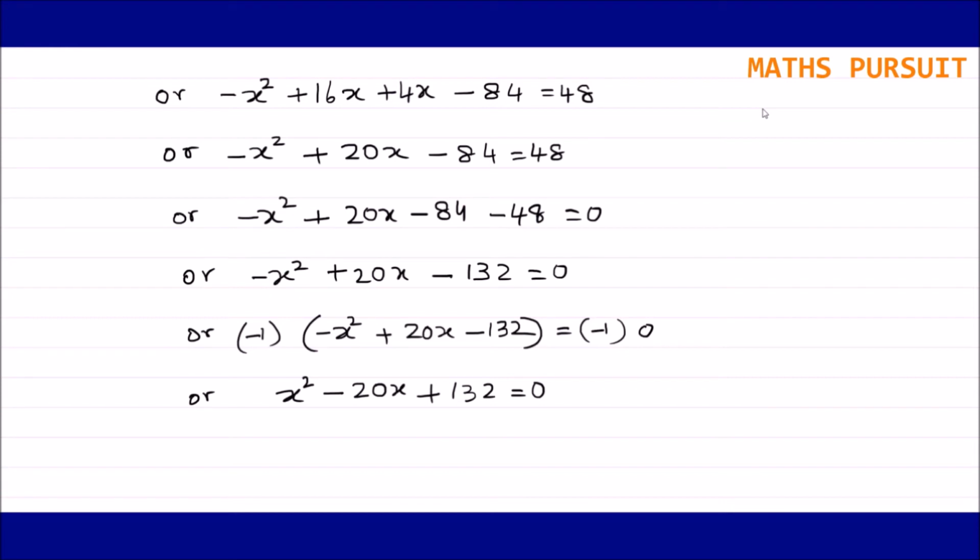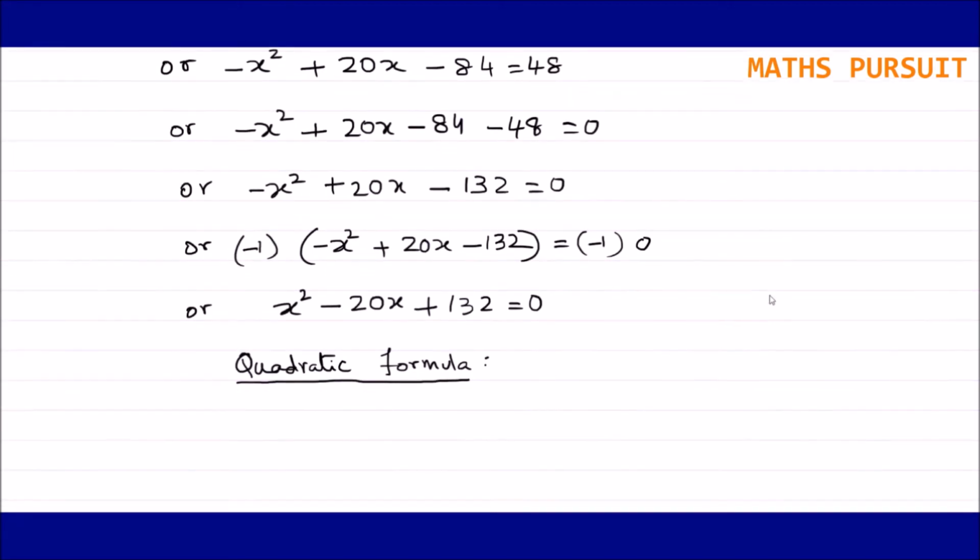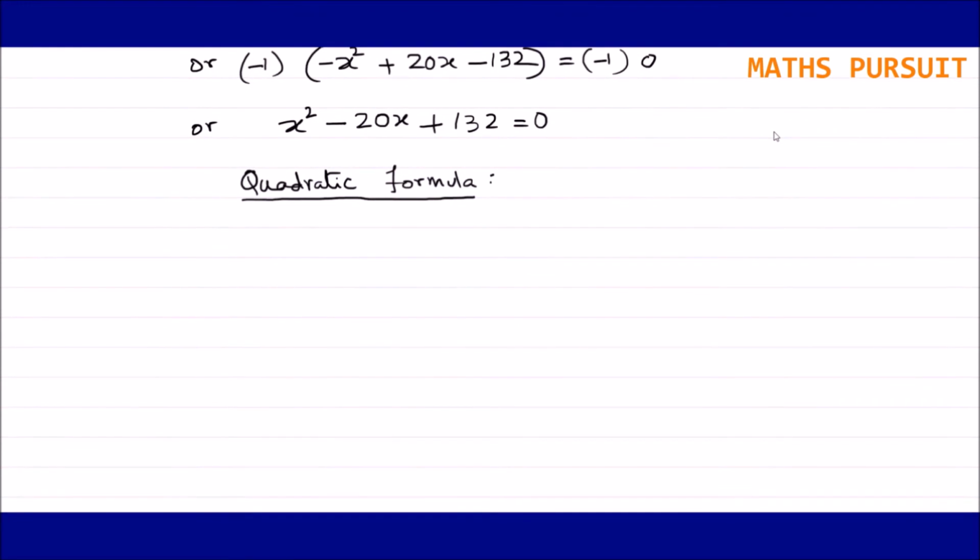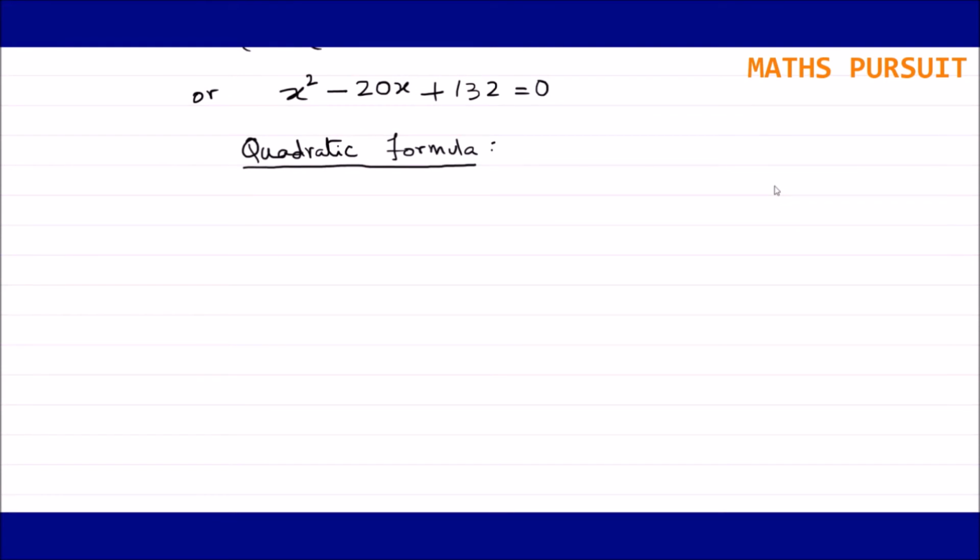Now let us solve this quadratic equation using the quadratic formula. You can use any other method that you feel comfortable with. Apart from this, there are two other methods: one is the factorization method and the other one is the completing the square method. Out of these three, whichever method you are confident with, you can use that. So the quadratic formula is given by x is equal to minus b plus or minus root over b square minus 4ac upon 2a.